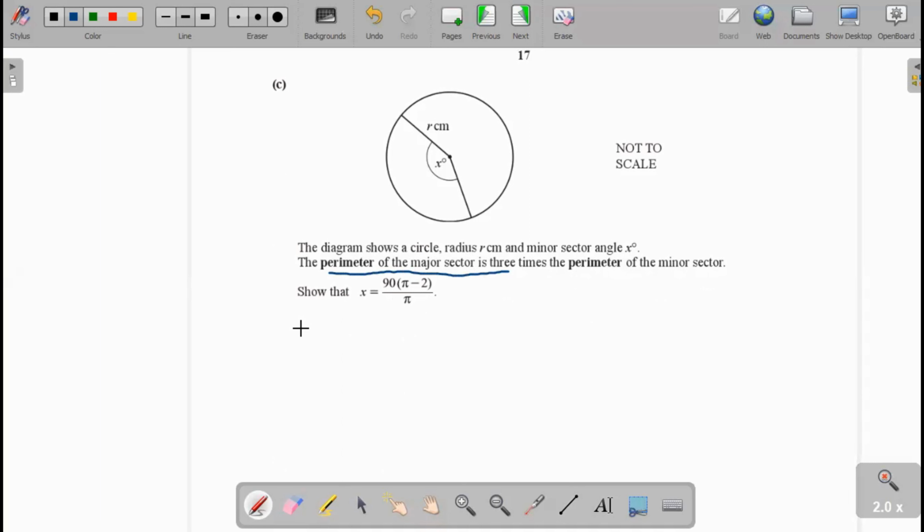It means the perimeter of the major sector and the perimeter of the minor sector.